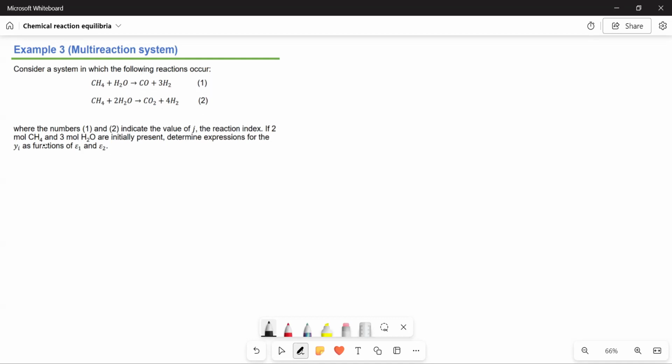If 2 moles of methane and 3 moles of water are initially present, determine expressions for y sub i as a function of epsilon sub 1 and epsilon sub 2. Let's write the given. We have two reactions, reaction 1 and reaction 2.